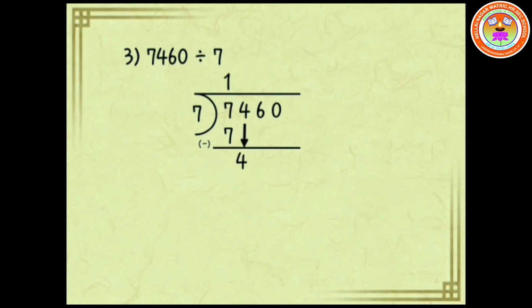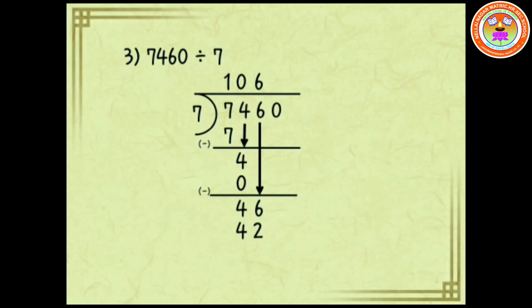Drag the 4 down, which is not divisible by 7, hence 7 zeros are 0. Place 0 below 4. Quotient is 0 and the remainder is 4. Now drag 6 to form 46. 7 divides 46 6 times, that is 7 sixes are 42. Hence the quotient is 6 and the remainder is 4.